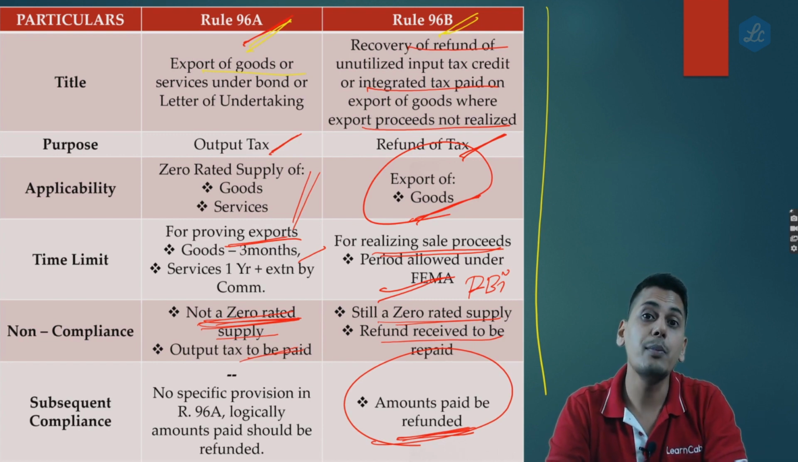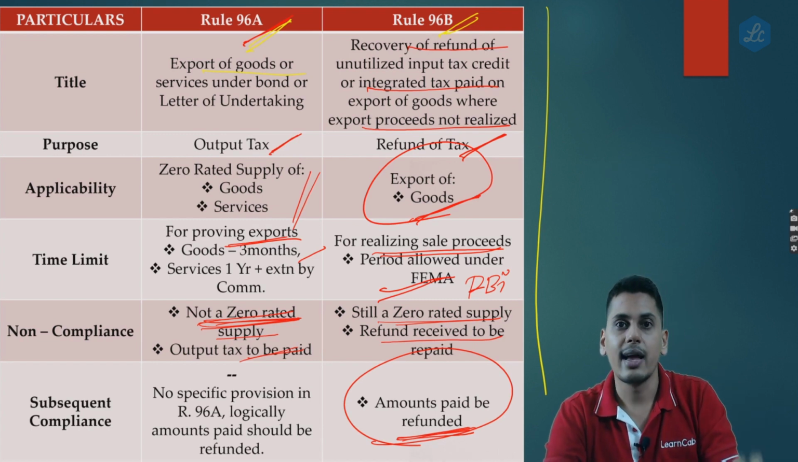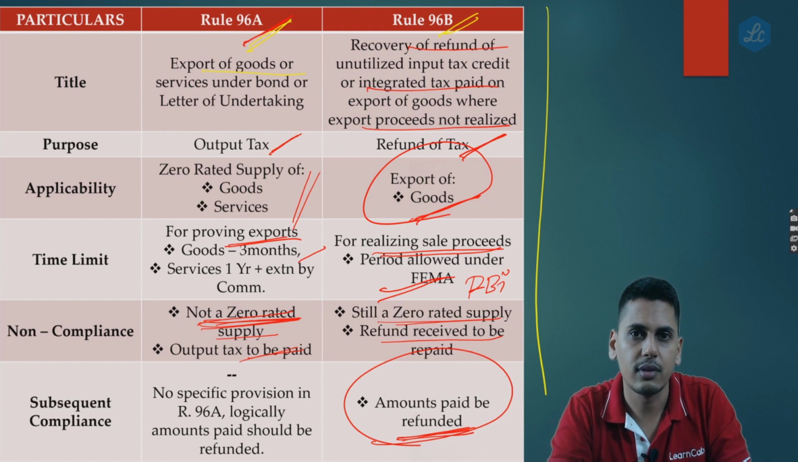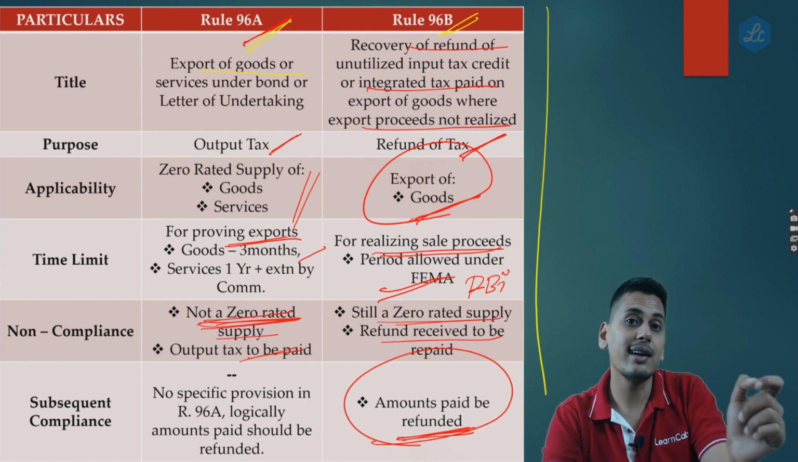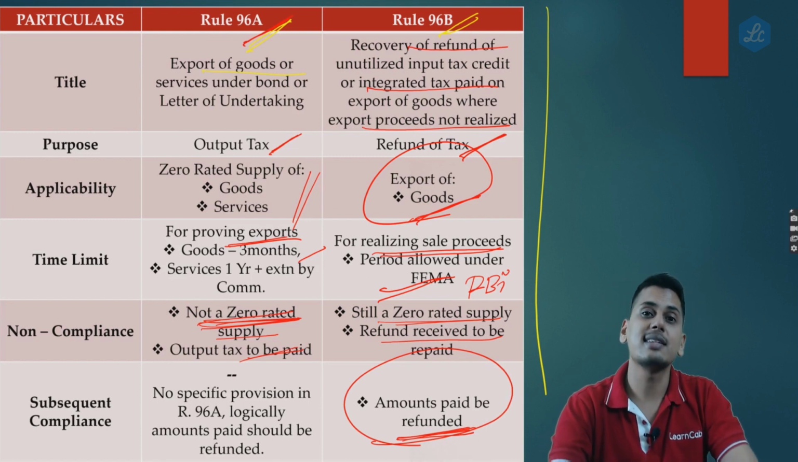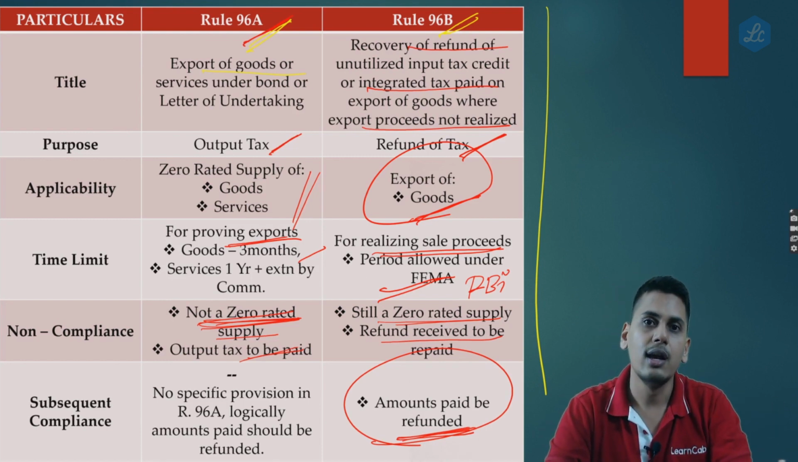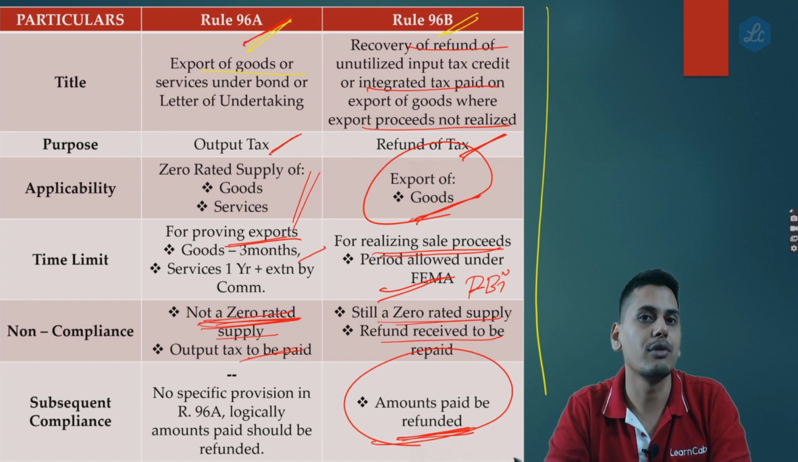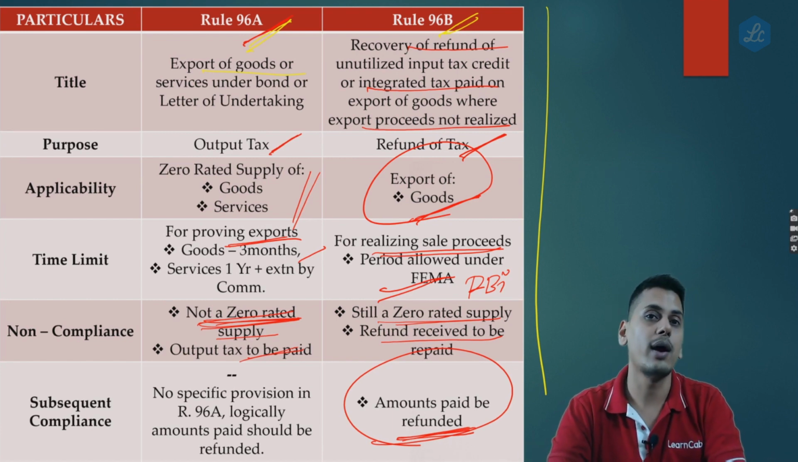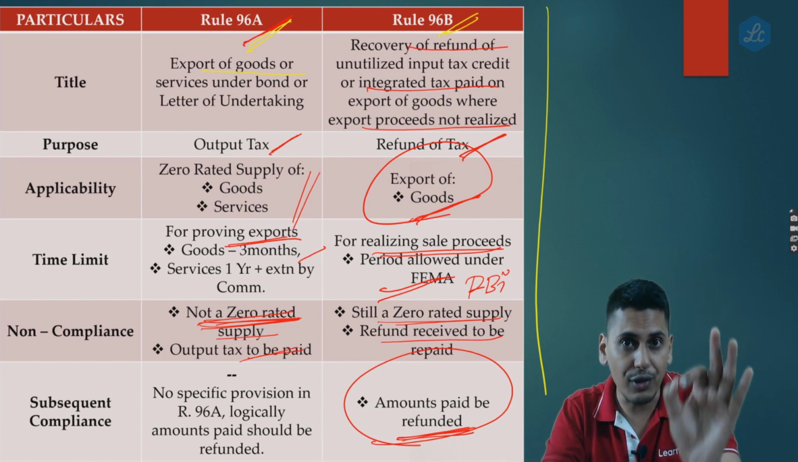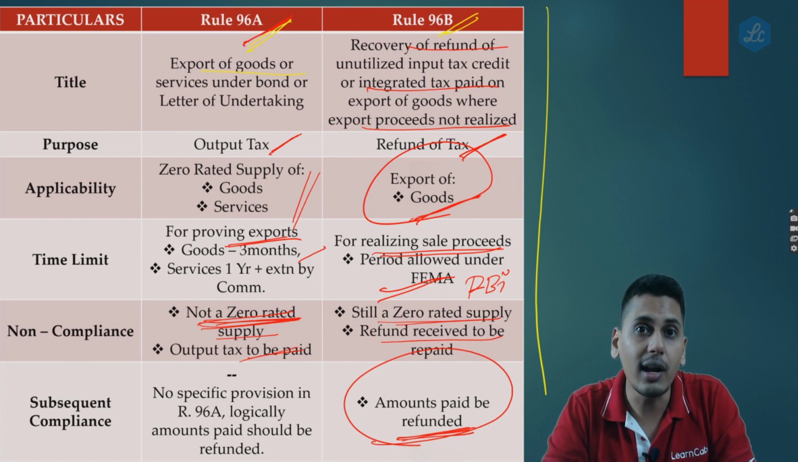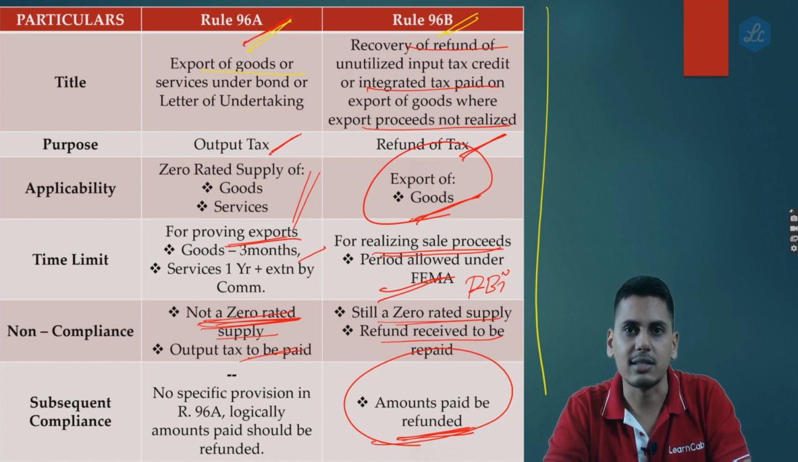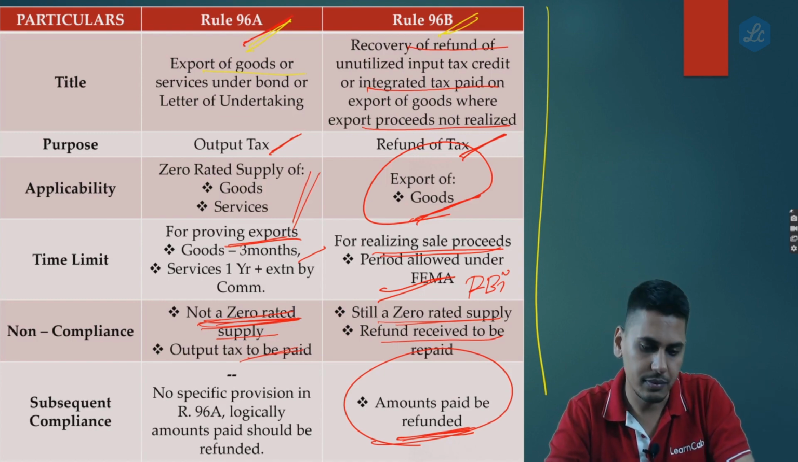Subsequently, I prove that it is an export of goods. I bring the export general manifest. Whatever output tax I have paid, can I claim a refund of that back? 96A is silent on this aspect. However, logically, you can apply for a refund of that. The point I wanted to highlight is that 96B specifically speaks about subsequent compliance. 96A does not talk about subsequent compliance. Logically, it should be allowed.